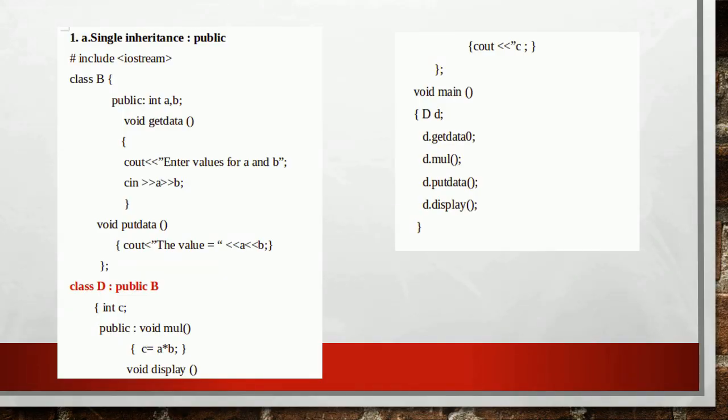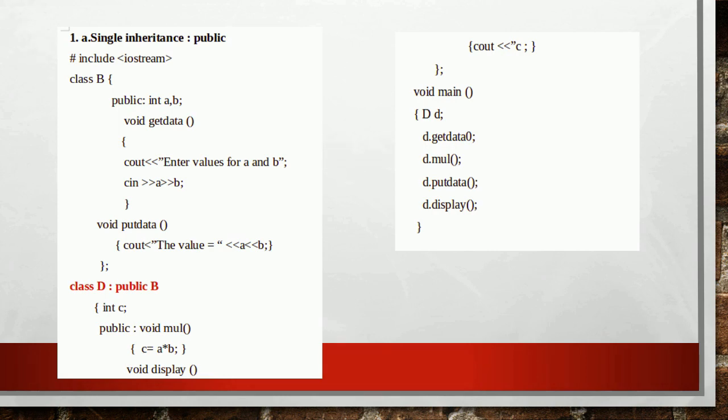Here is an example program for single inheritance using public derivation. Remember, single inheritance has only one derived class and only one base class. In this program, class B is the base class and class D is the derived class, which is derived from class B publicly. Class B has two data members A and B and two member functions get data and put data, and all of these members are public. So all these can be derived to class D because they are public members.